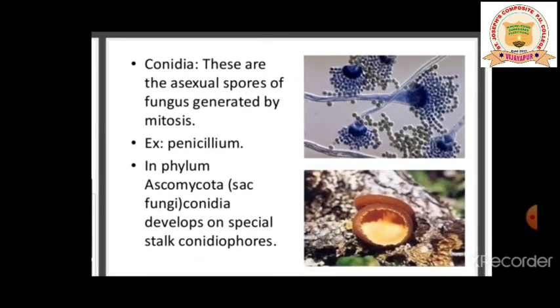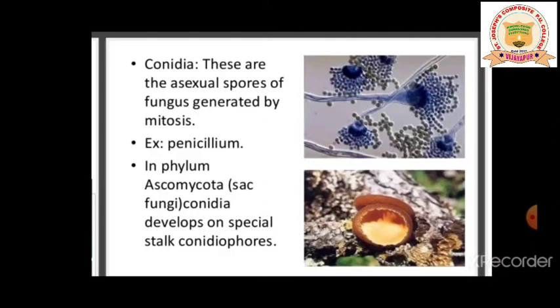Let me proceed on to the next one, that is conidia. Conidia are the asexual spores of fungi generated by mitosis. And the example is penicillium. These are the questions which are going to come in the theory part for the 1 mark questions.